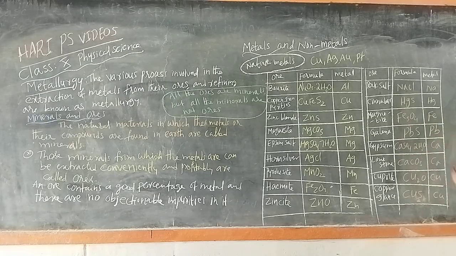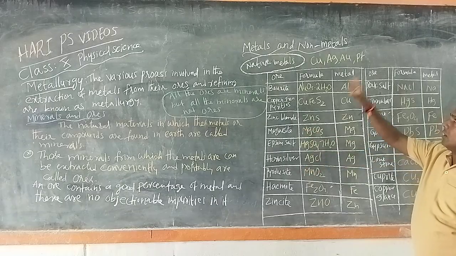Once we observe this table of ores and metals,